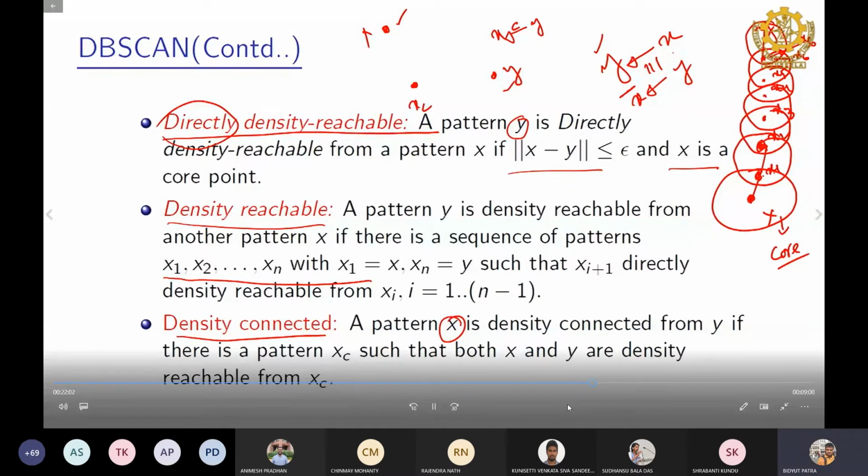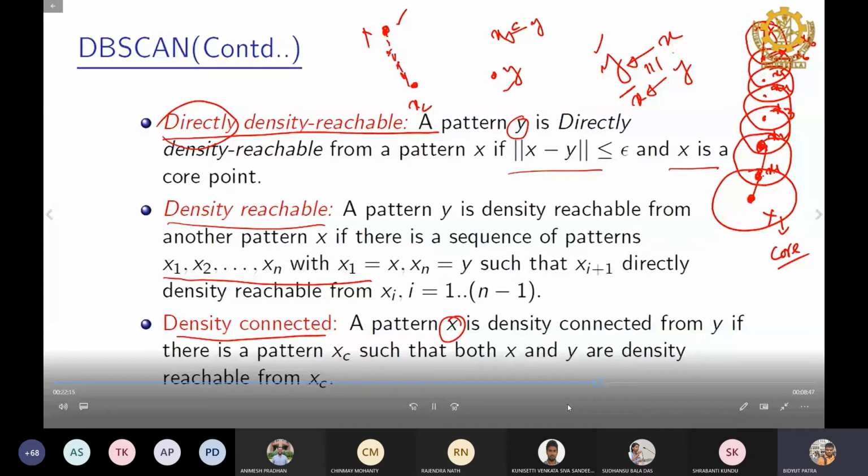That means from xc there will be a sequence of points, and then you can reach x1 with this concept. So xc must be a core point, because density reachable means from which point, that point must be a core point.